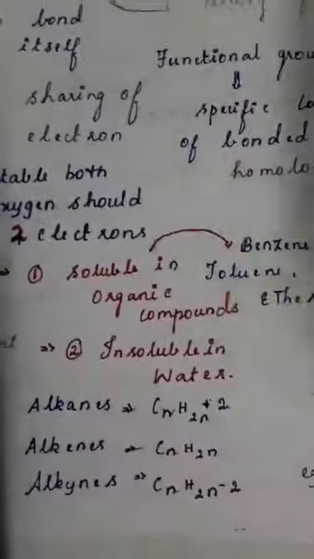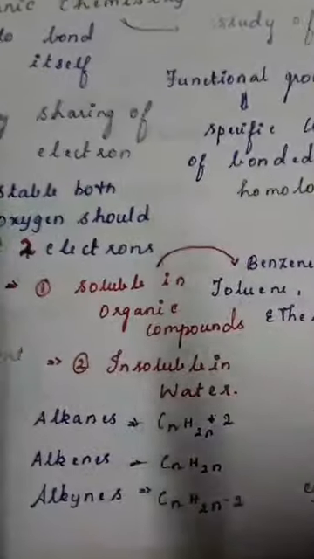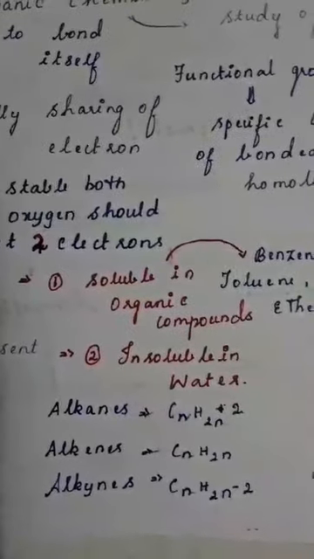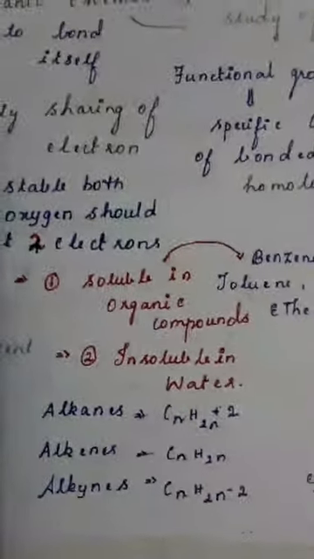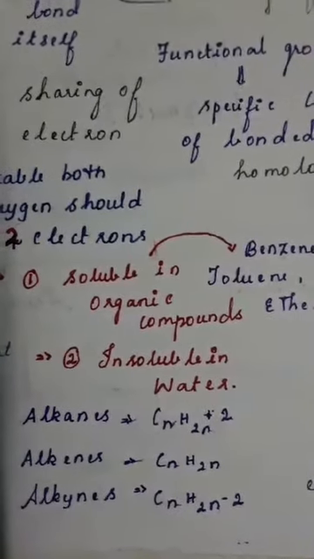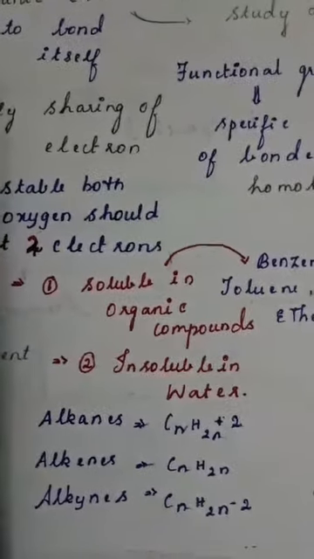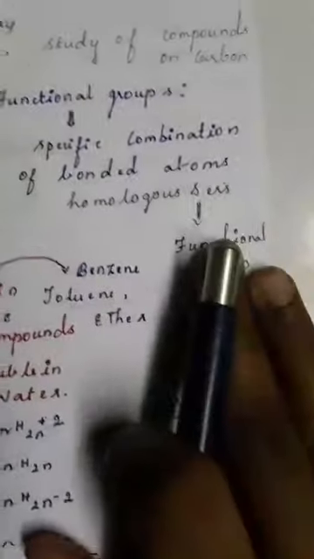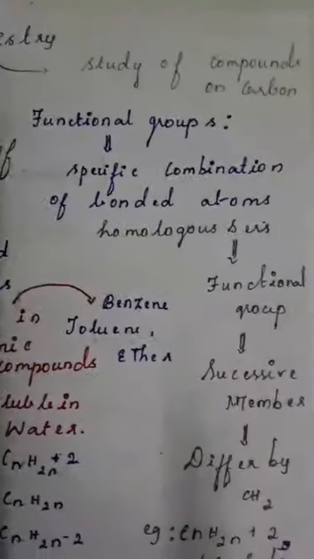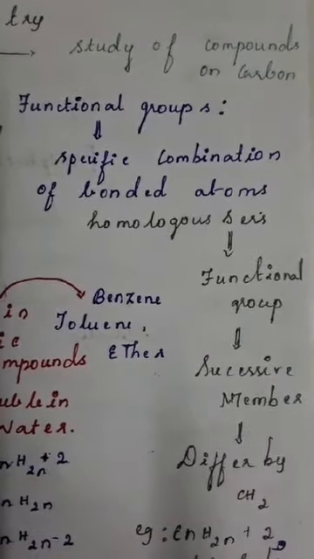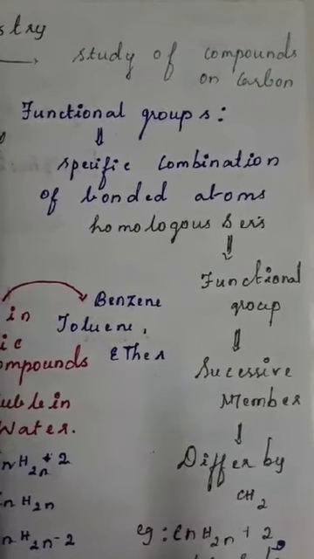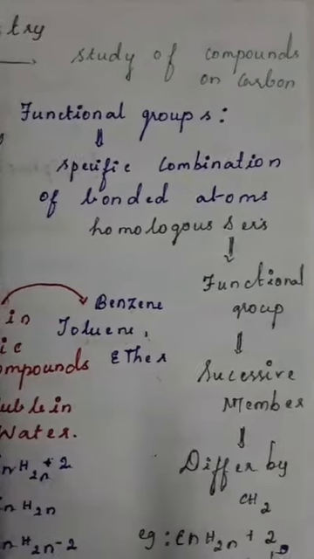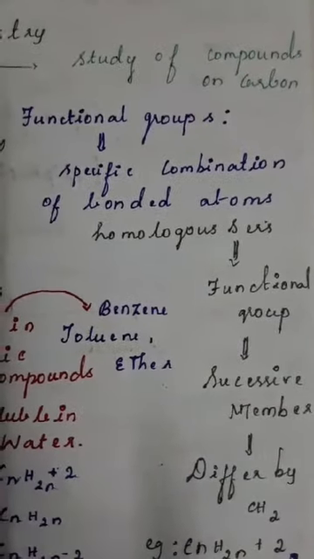These covalent compounds are soluble in organic solvents like benzene, toluene and ether, but they are insoluble in water. Alkenes have the formula CnH2n, and alkynes CnH2n minus 2, where n is the number of carbons present in the compound. Functional group is a specific combination of bonded atoms, where a carbon is attached to a certain type of atom. This is called a functional group.